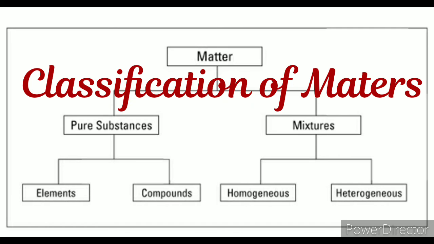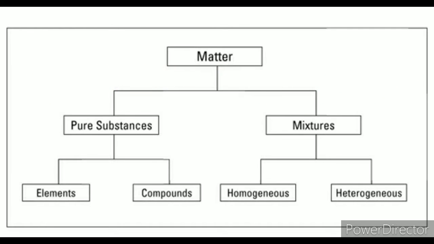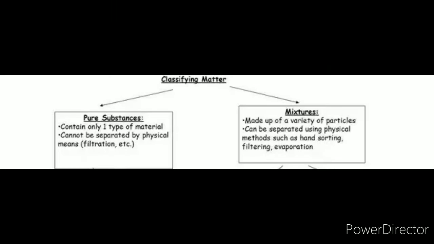Now classification of matter. Matter is classified into two types, pure substance and mixture, in which pure substance is further classified into two types, that is element and compound, while mixture is further classified into two subtypes, that is homogeneous mixture and heterogeneous mixture. We will discuss one by one.